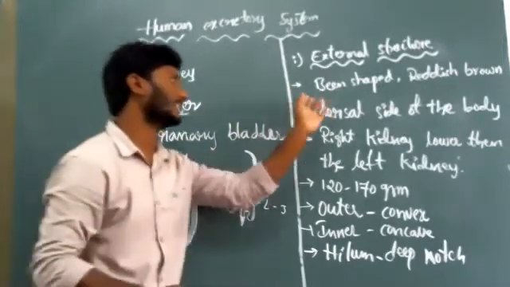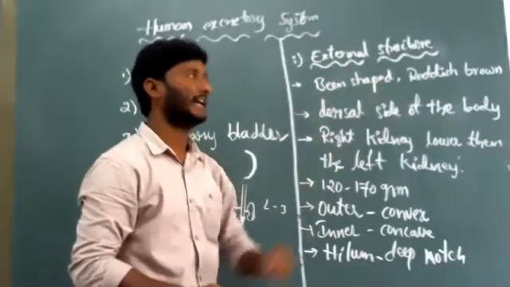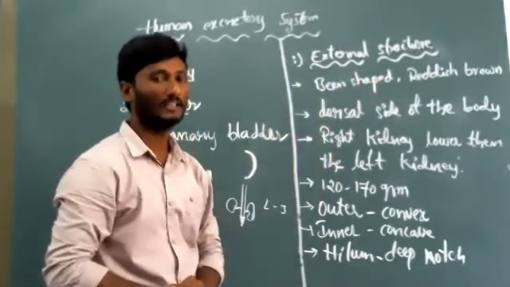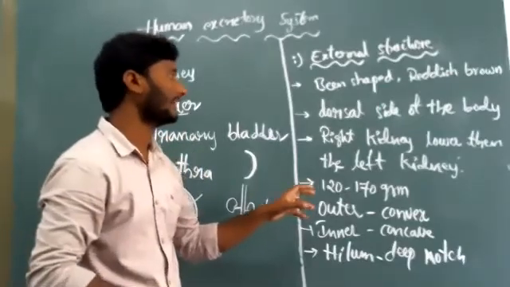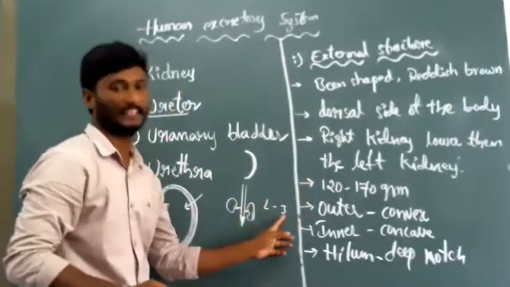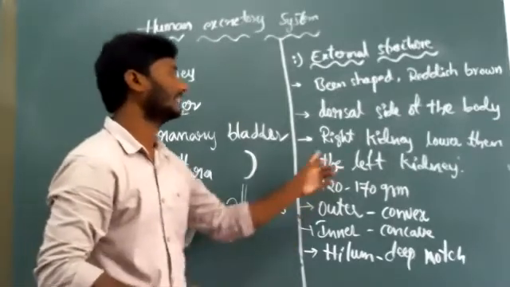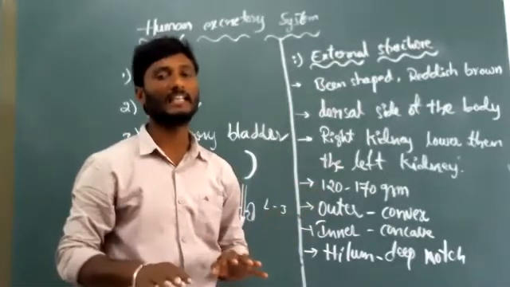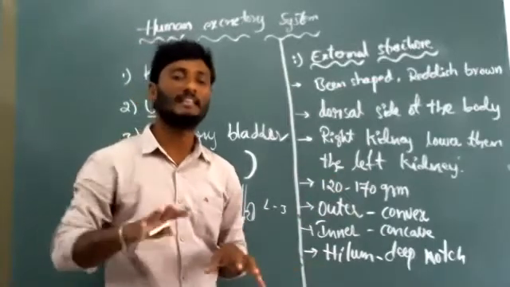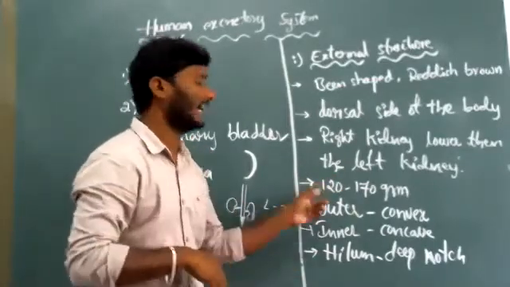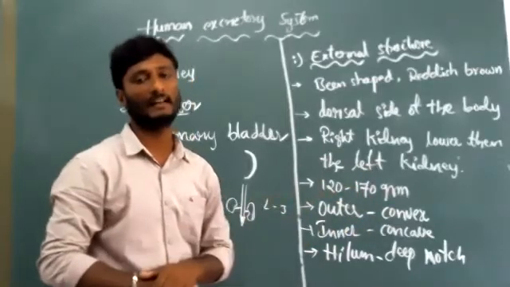And once again, look there here. The kidney looks bean shaped and reddish brown in color. It is located in the dorsal position of the body, exactly at the L3 vertebrae. And the right kidney is slightly lower than the left kidney because of liver pressure. Okay, and the weight of kidney is 120 to 170 grams.